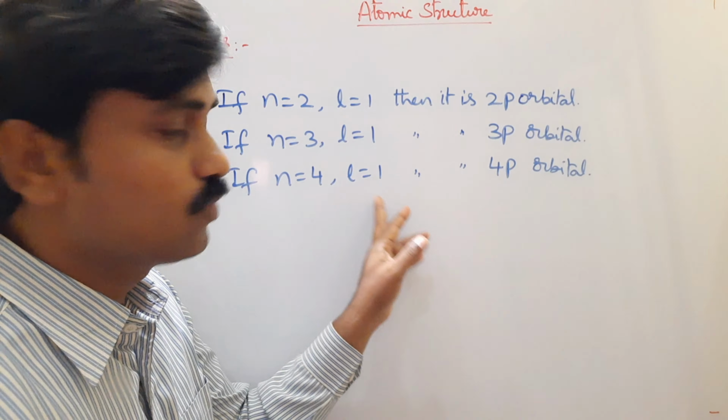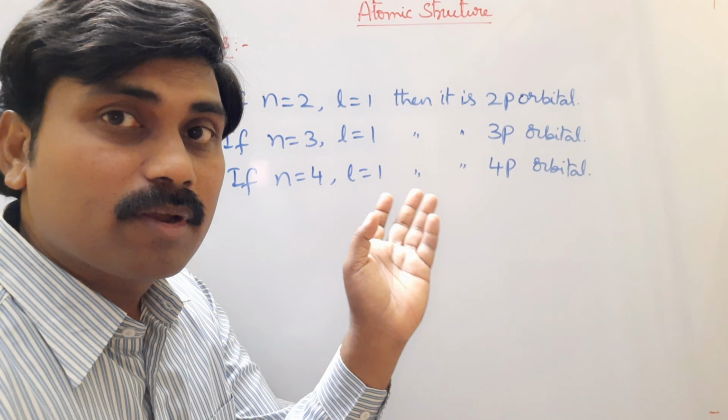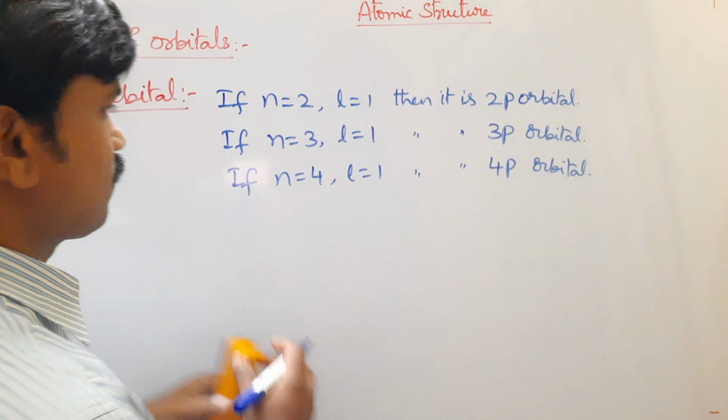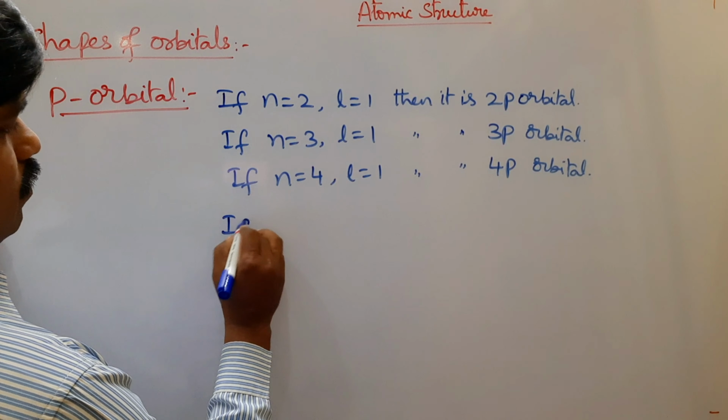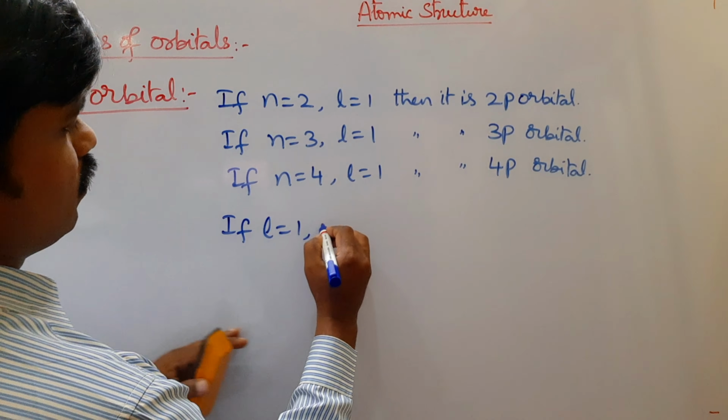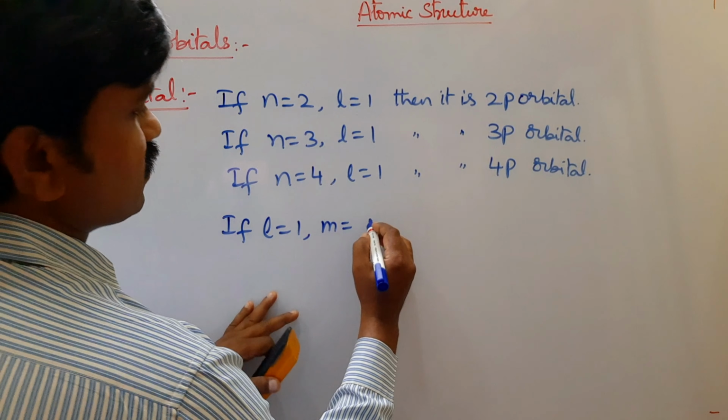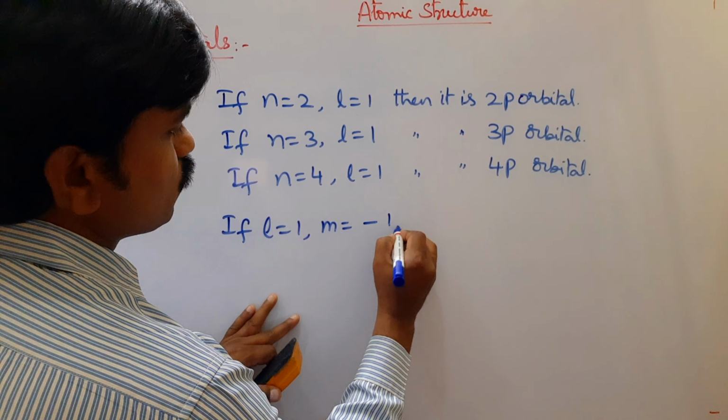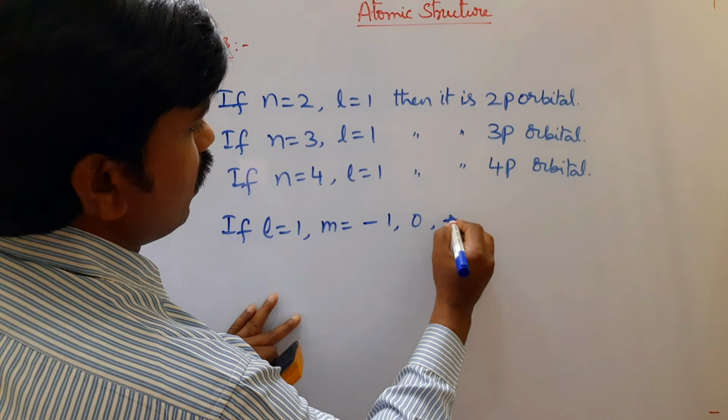If L value is 1, then magnetic quantum number m has 3 values: -1, 0 and +1.